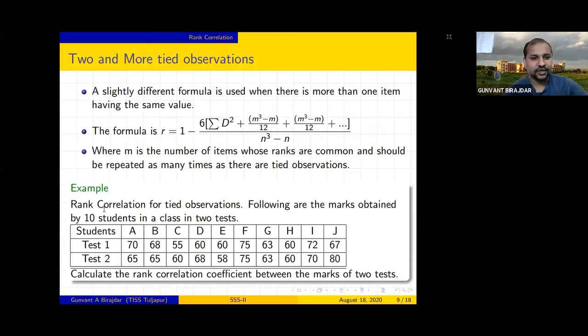Rank correlation for tied observation. Following are the marks obtained by 10 students in two classes. There is a test 1 and test 2. We have to see whether the students are performing the same in both the tests or not. So that's why we'll find out by using a rank correlation factor.